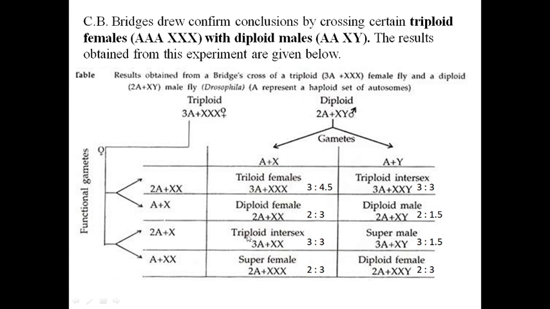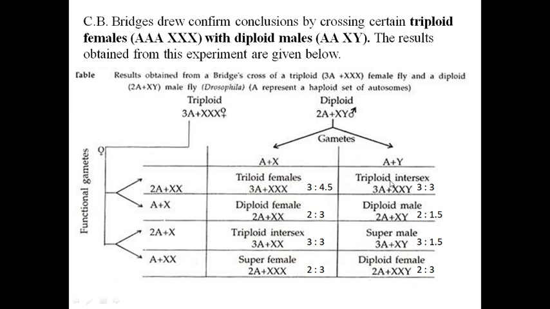Again here there is a triploid intersex. Why? Because there are 3A and 3X, 2X, this X and this X. So the ratio is 3:3. It is a female but intersex, sterile.